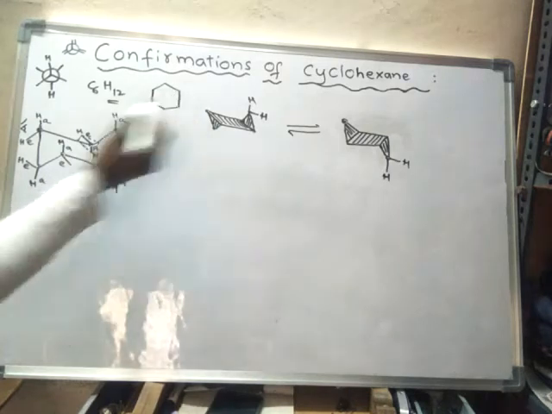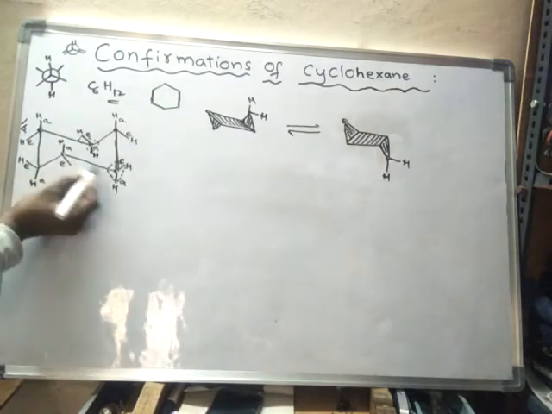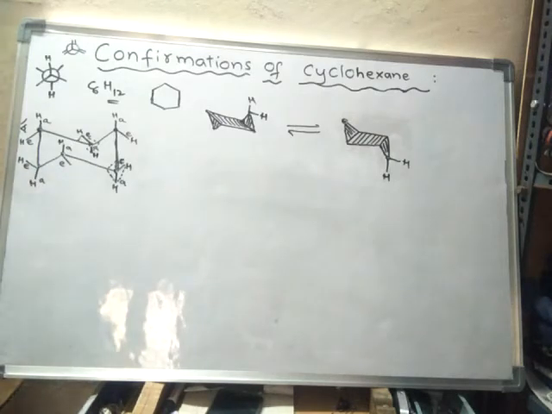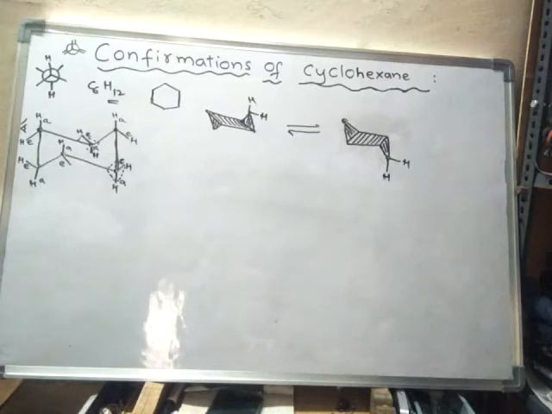So this one will be like this, and this one will be like this. So that means it is not planar. And moreover, at every carbon, the tetrahedral bond angle between the bonds is maintained. So it does not exist in planar form.